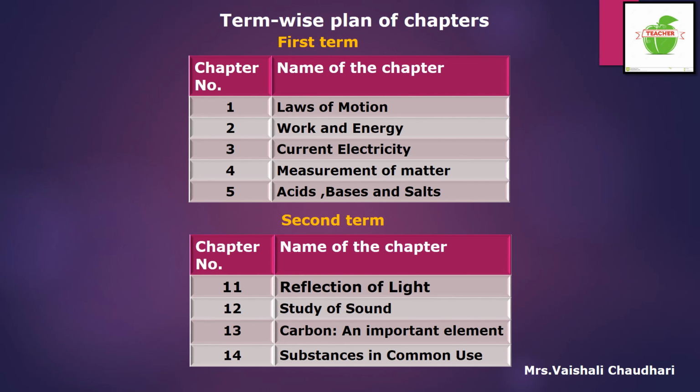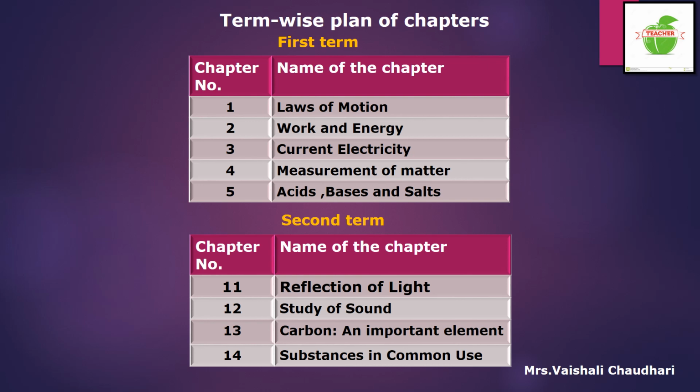In the second term, there are 4 chapters for Science 1: Chapter number 11, Reflection of Light; Chapter number 12, Study of Sound; Chapter number 13, Carbon and Its Compounds; and Chapter number 14, Substances in Common Use.